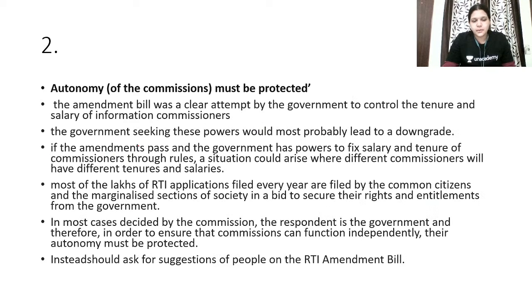Autonomy of commission must be protected. The amendment bill was a clear attempt by the government to control the tenure and salary of information commissions. So what happens in the amendment? It is controlling the tenure and salary of the information commissioner. Generally, most of these constitutional bodies are charged from the Consolidated Fund of India, which means they cannot be controlled by the government. But here this amendment bill is making it so that they can be controlled by the government.